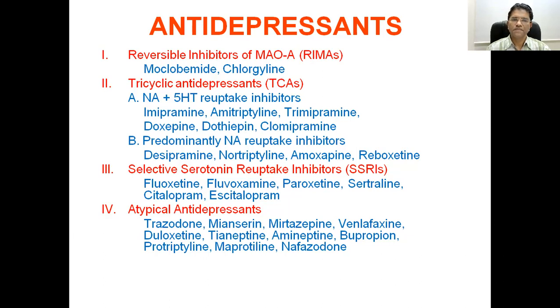The third important group is selective serotonin reuptake inhibitors, also called the SSRIs. These are fluoxetine, fluvoxamine, paroxetine, sertraline, citalopram, and escitalopram. There is another group referred to as atypical antidepressants, where the exact mechanism is quite variable. We are not pinpointing them. Those are trazodone, mianserin, mirtazapine, venlafaxine, duloxetine, tianeptine, amineptine, bupropion, protriptyline, maprotiline, and nefazodone. The list is quite long.